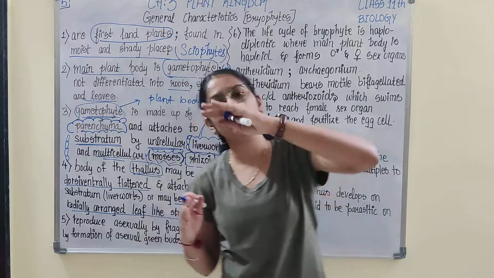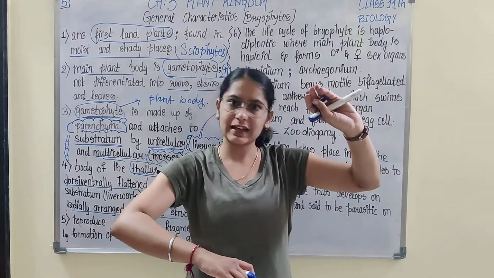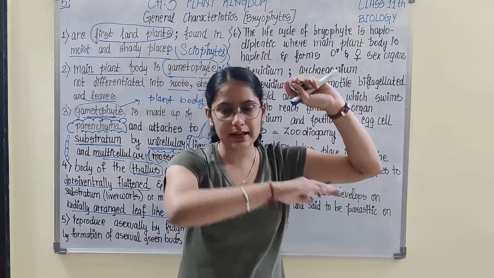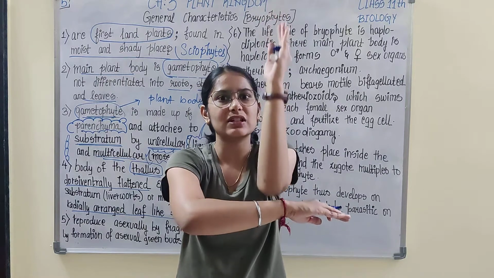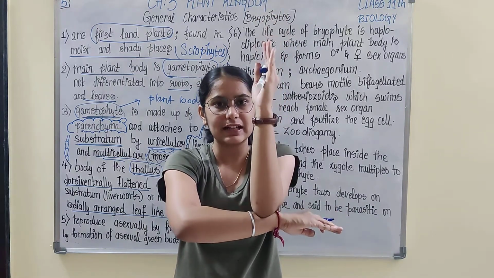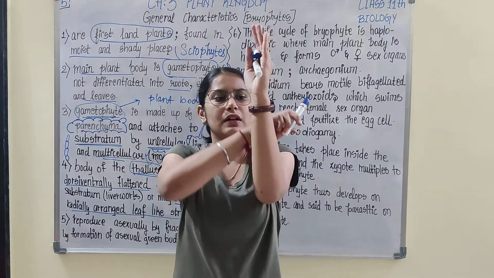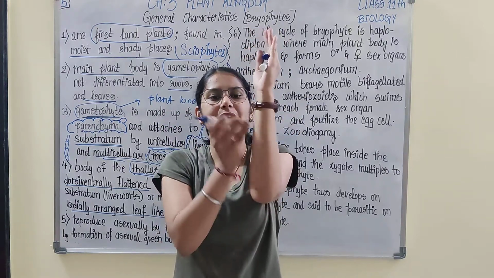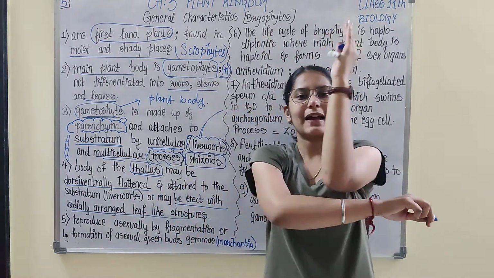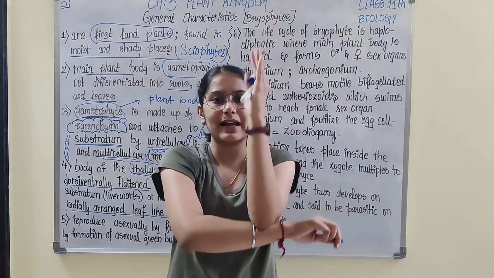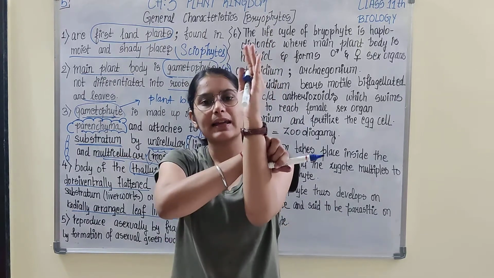Suppose this is the substratum and this is the bryophyte. If the bryophyte attaches like this, that means it is attaching erect, vertically, with radially arranged leaves. As we draw a stem, the leaves are arranged radially.